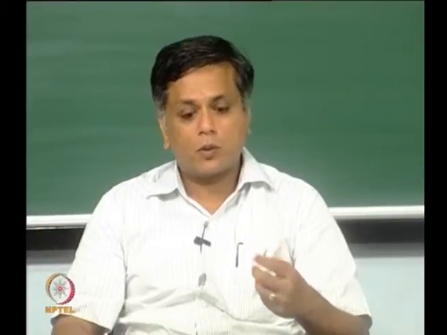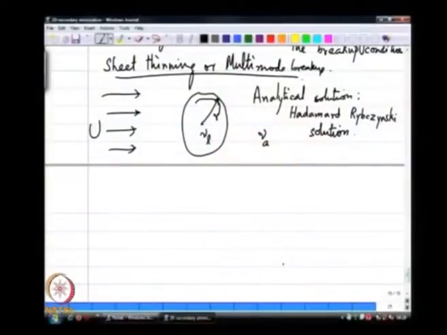So, this is an analytical solution for the case of laminar flow past a liquid drop, where you set up, if you can imagine, a vortex inside the drop. So, this solution gives you the complete fluid mechanics of what is happening inside the drop and outside the drop in the laminar regime. So, this is your mean flow condition.